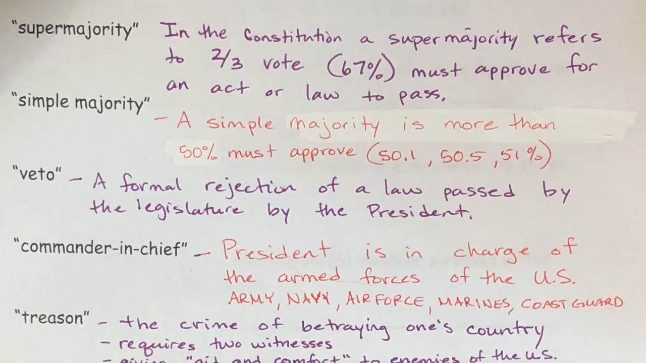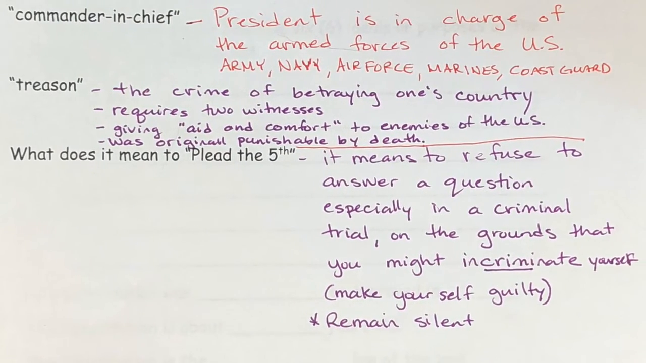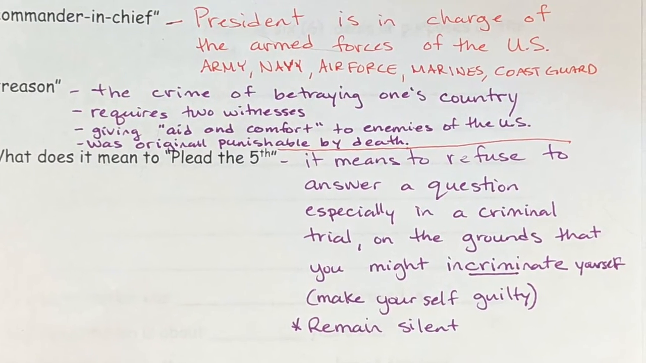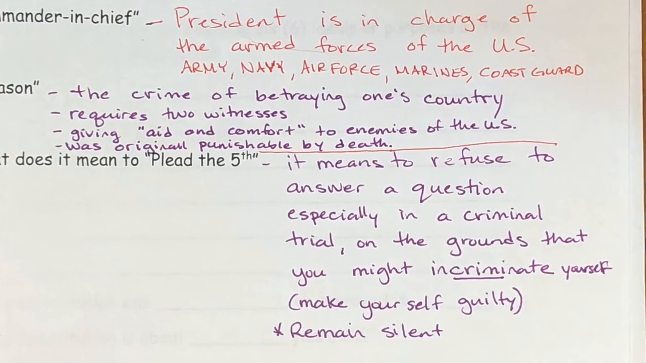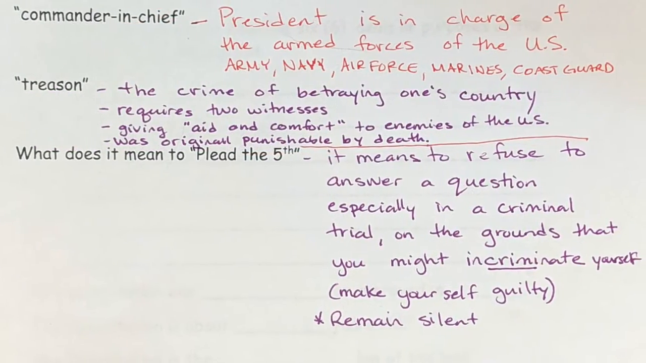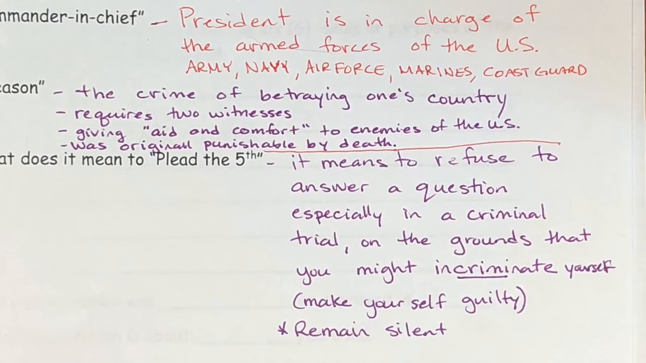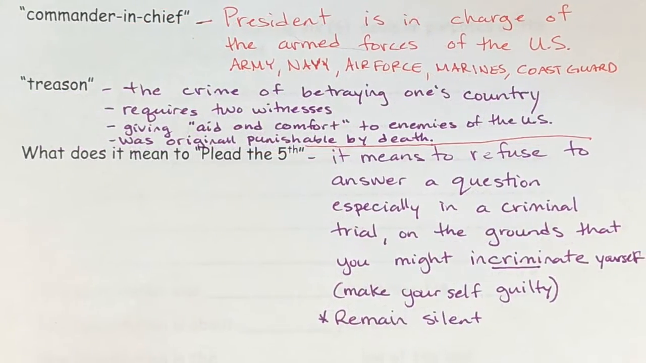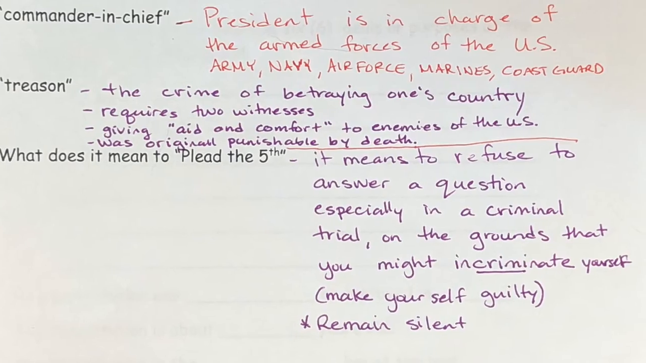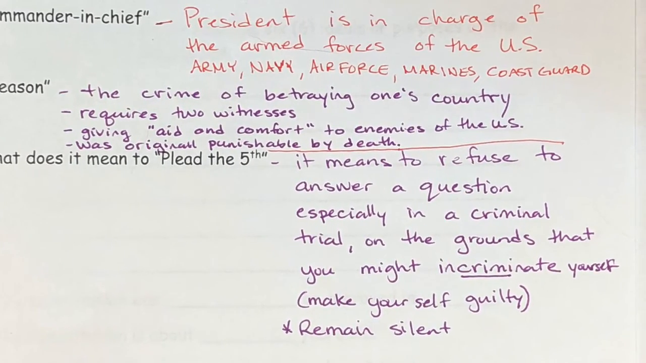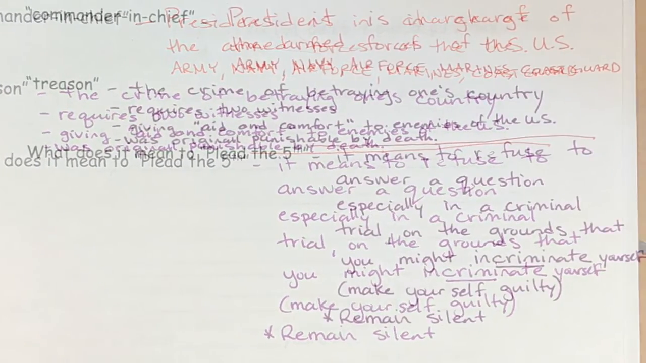Treason. Treason was one of the few crimes that was mentioned in the Constitution. Treason, in general, is basically the crime of betraying one's country. In the Constitution, to be convicted of treason, it would require 2 witnesses. In the Constitution, treason was defined as giving aid and comfort to the enemies of the United States, and it was originally punishable by death. They actually wrote it in there in all caps. So they considered treason to be a very serious crime.